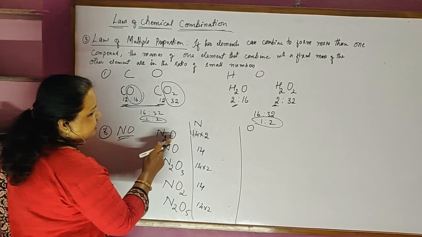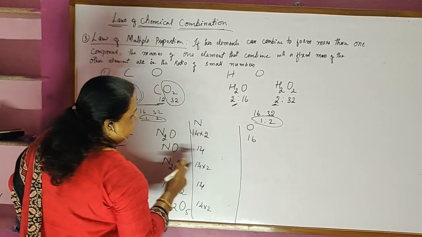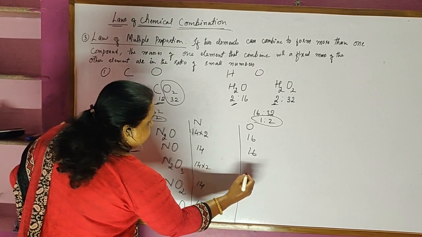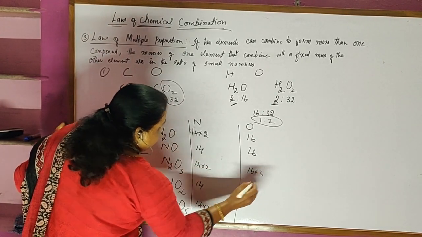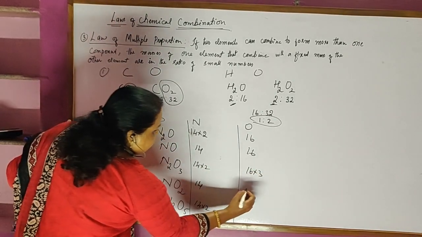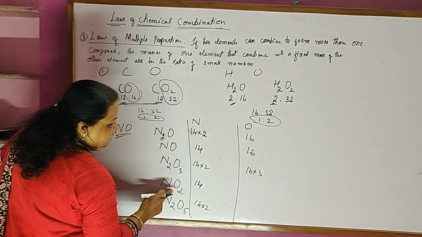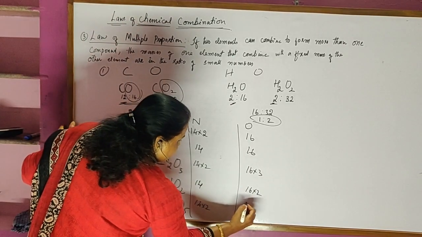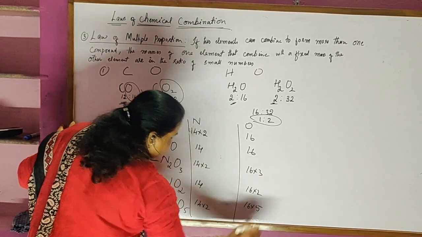What is the oxygen which is combining here? Here it is 16, the second one is also 16, in N2O3 it is 16 into 3, in NO2 oxygen is 16 into 2, and here it is 16 into 5.